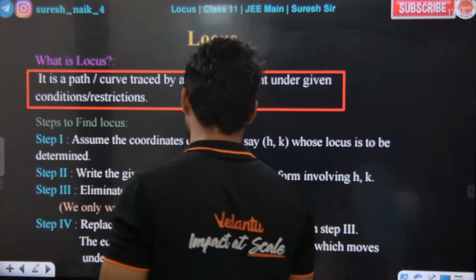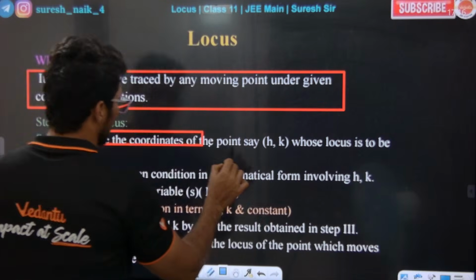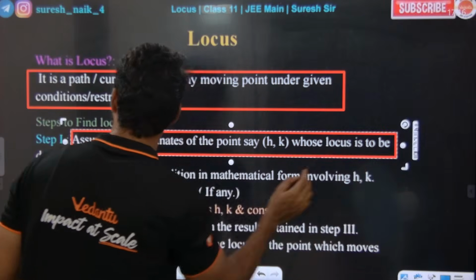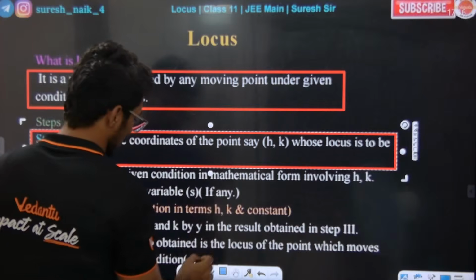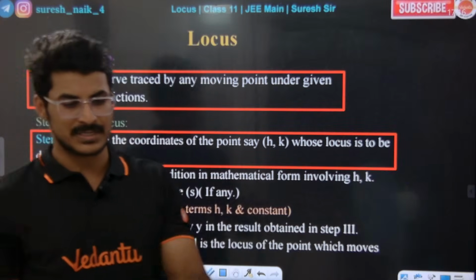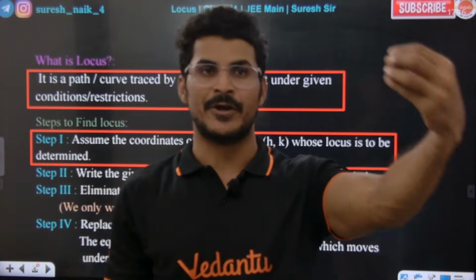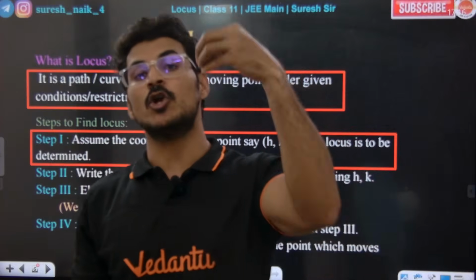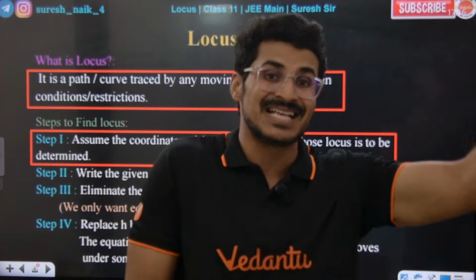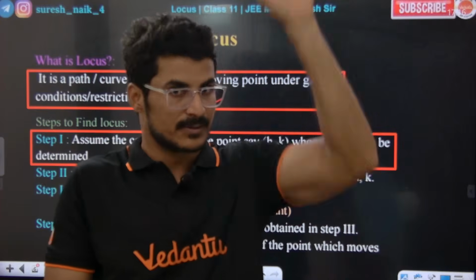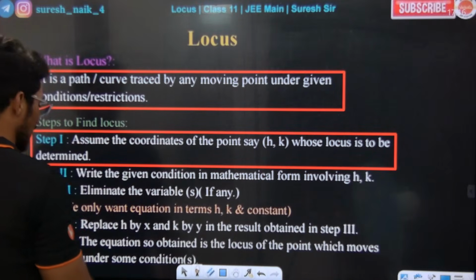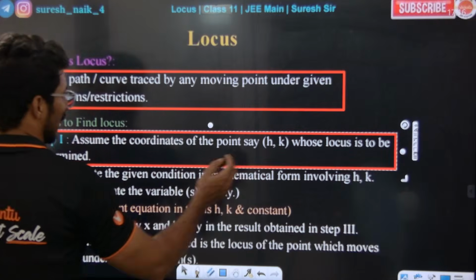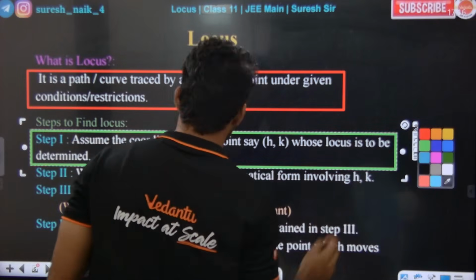Step number 1: assume the coordinates of the point whose locus is to be found as h comma k. For example, you are going to find the locus of a point; the coordinates of that point you need to consider as h comma k. That is step number 1. Listen to the class.